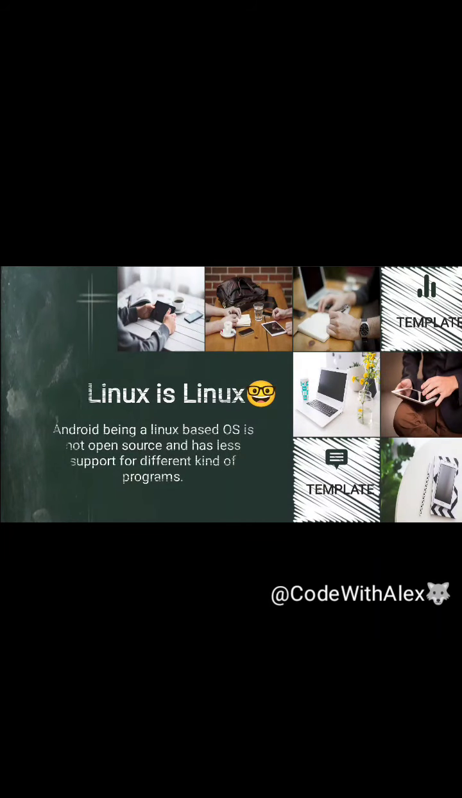The other reason is also that Android does not support different kinds of programs. It only supports .apk format programs, which are your common apps. Hence, to run different kinds of programs, you will require a Linux operating system through which you can run .bat files, .exe files, or .deb, .rpm, and many different files.